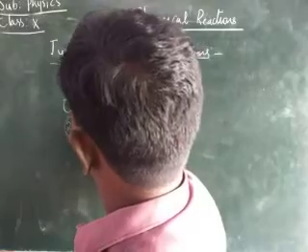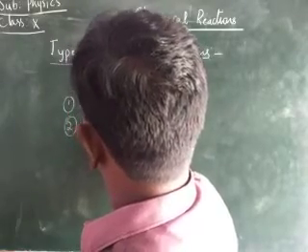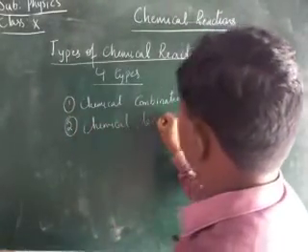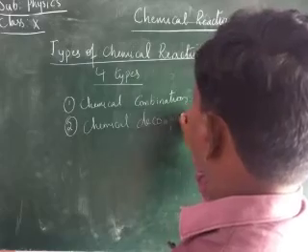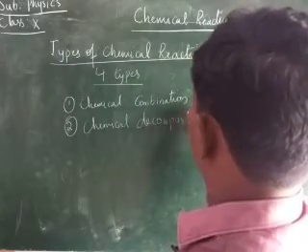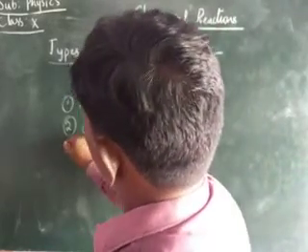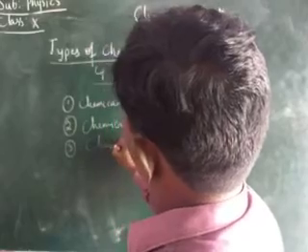Second one, chemical decomposition, separating. Here it is combination. Third one, chemical displacement.